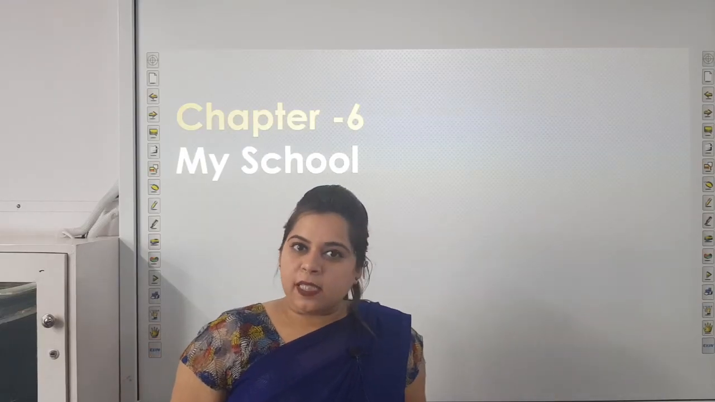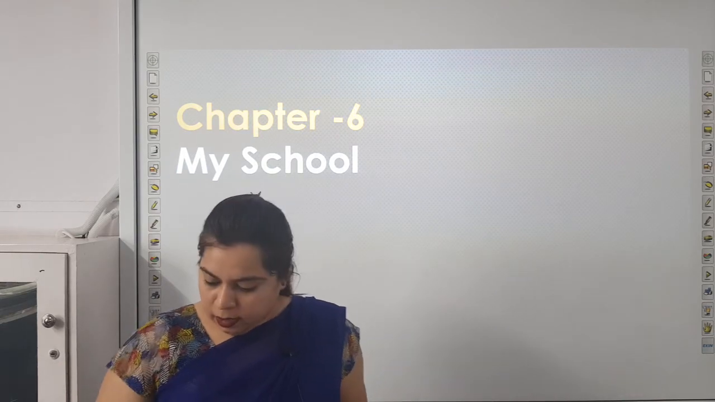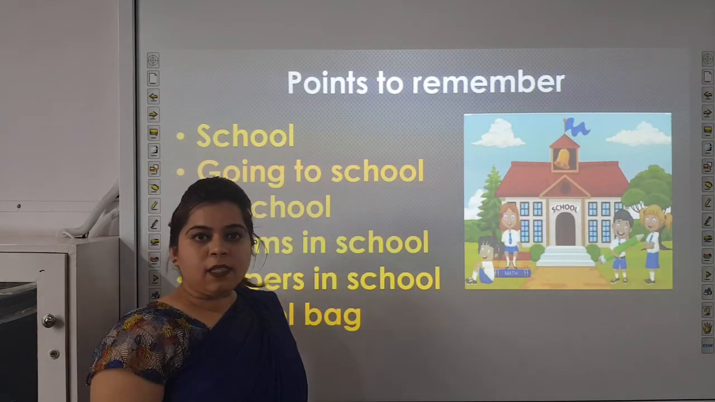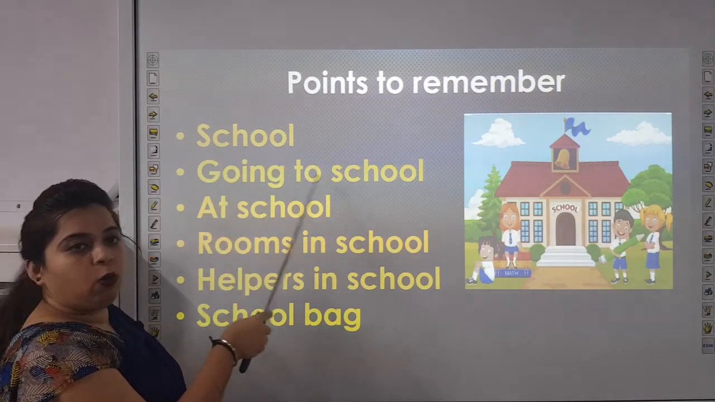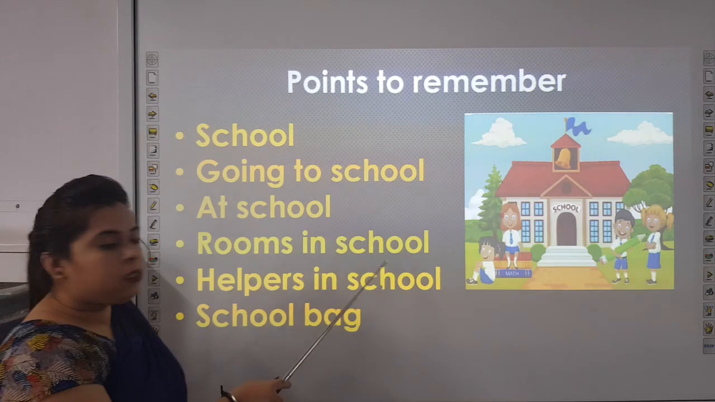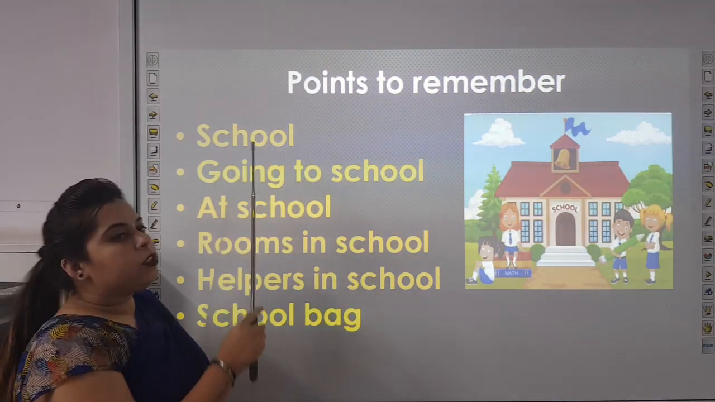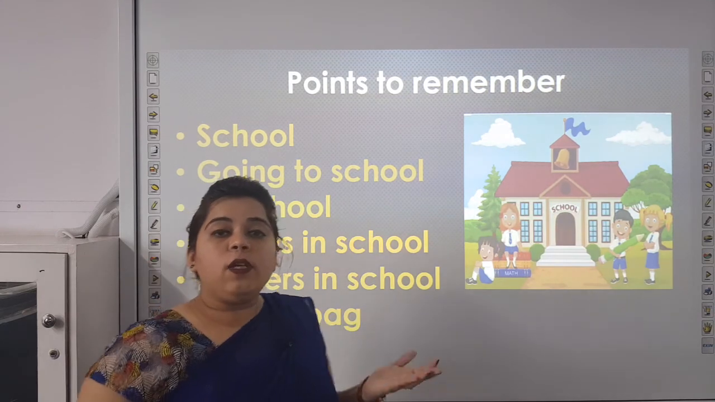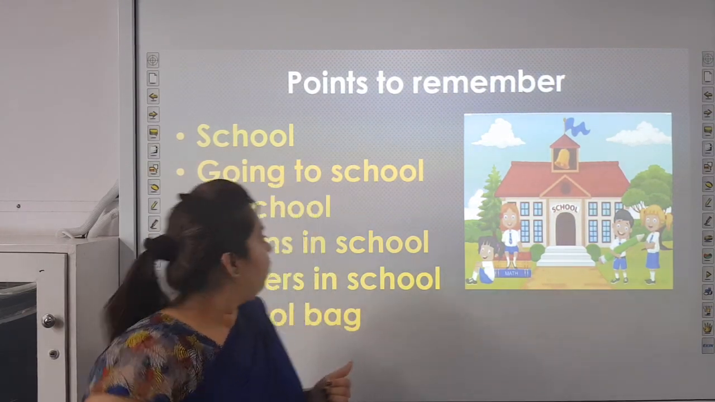Okay, after revising chapter number 5, now we will revise chapter number 6. We will briefly discuss points to remember. First is what is school, how do we go to school, what do we do at school, rooms in a school, helpers in school and school bag. Children, what is school? School is a place of learning where we learn many things.